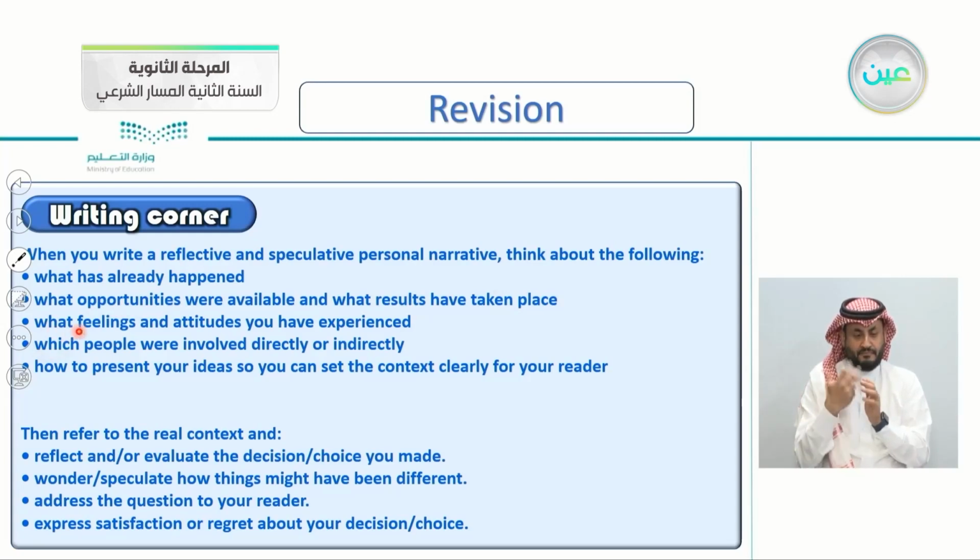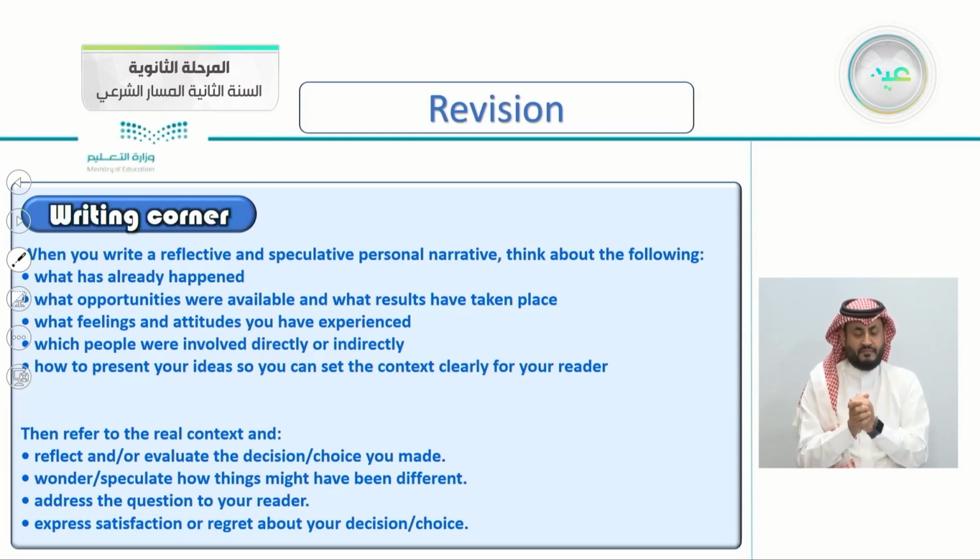Third, what feelings and attitudes you have experienced. So tell us your feelings and your attitudes. Which people were involved directly or indirectly? The people, maybe your family, your friends, your neighbors, involved directly or even indirectly. How to present your ideas so you can set the context clearly for your reader.